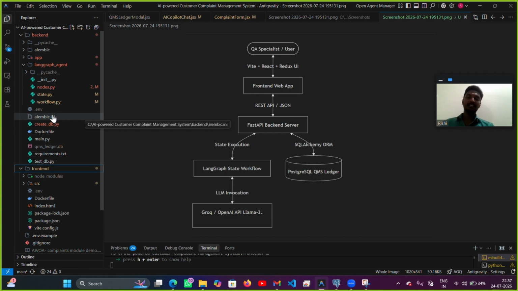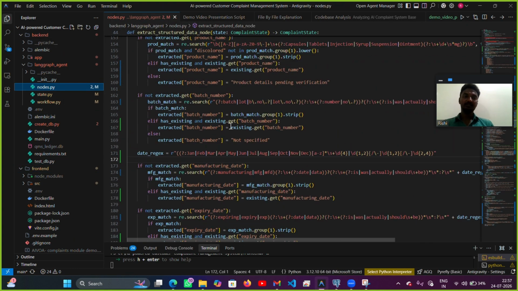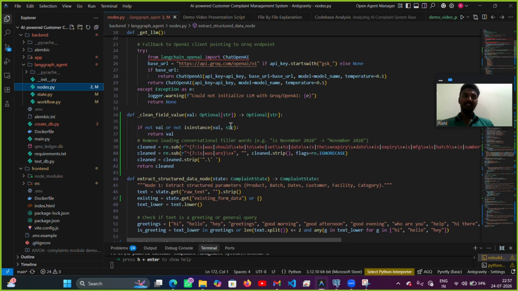The risk assessment node evaluates the health hazard, where I can show you the code. This is the LangGraph code. Risk assessment is classified as major, minor, or critical. And the next step is the recommended standard operating procedure. Next step, it will consider the criteria and suggest what the next step to be done is.